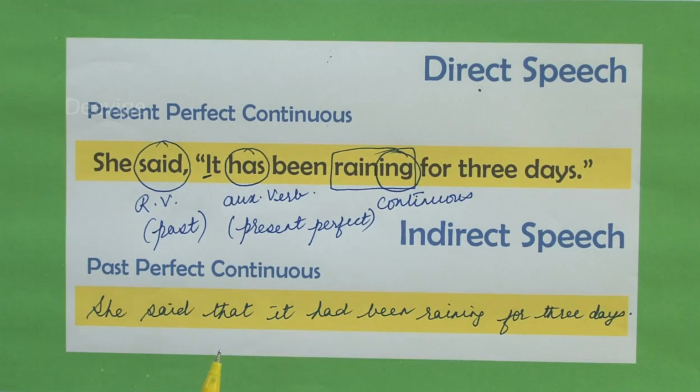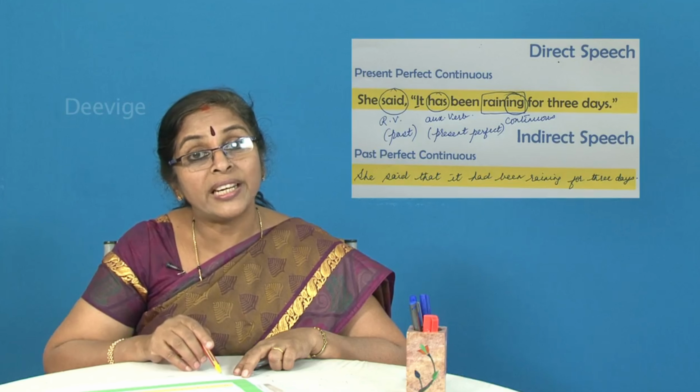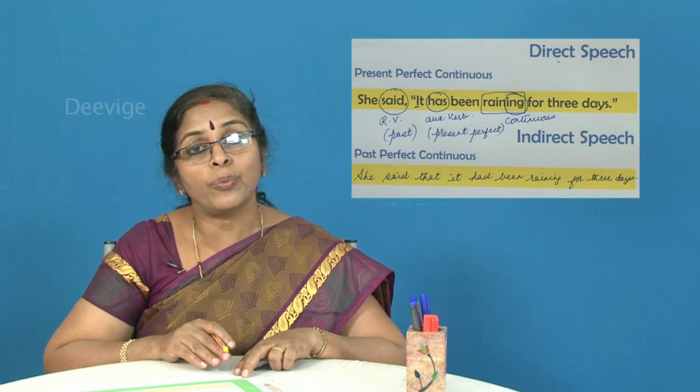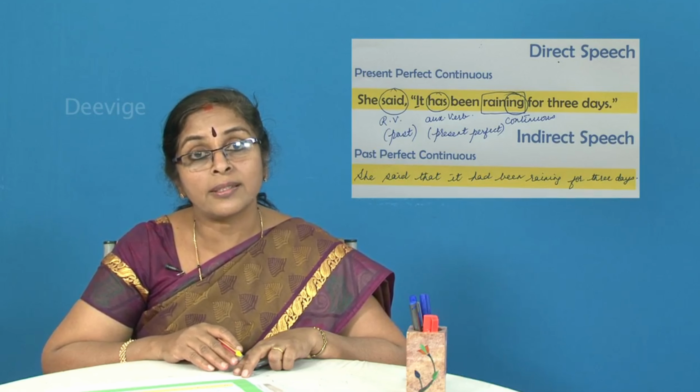Which is the first word of the sentence? She is the first word and S is the first letter of the first word. So only that you will have in the capital letter. But when it comes to it, you are not going to have I in the capital letter. Why? Because that is not the beginning of the sentence. What is the beginning of the sentence? She is the beginning of the sentence. And therefore only S must be in capital letter and not I of the word it. I hope you are understanding, students.